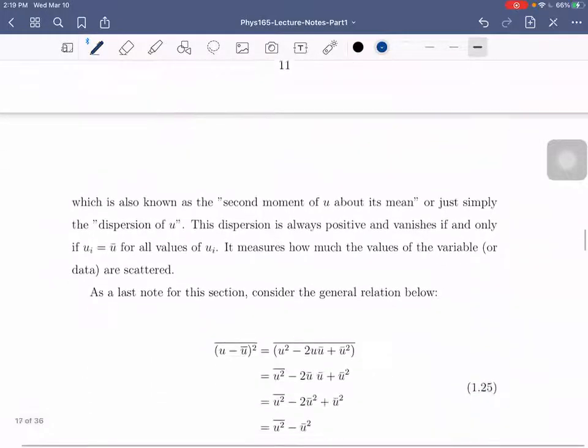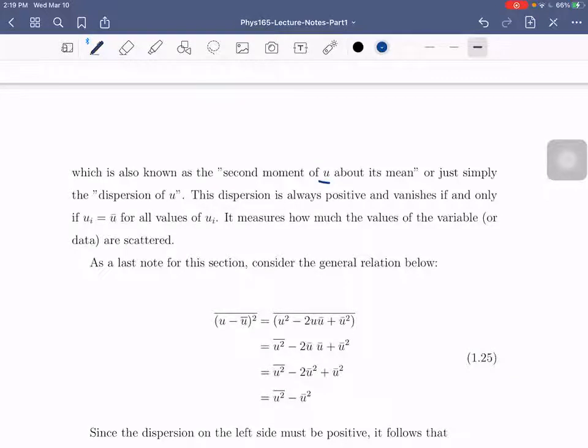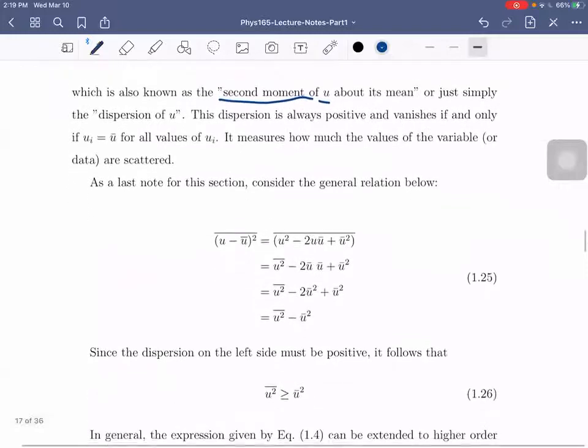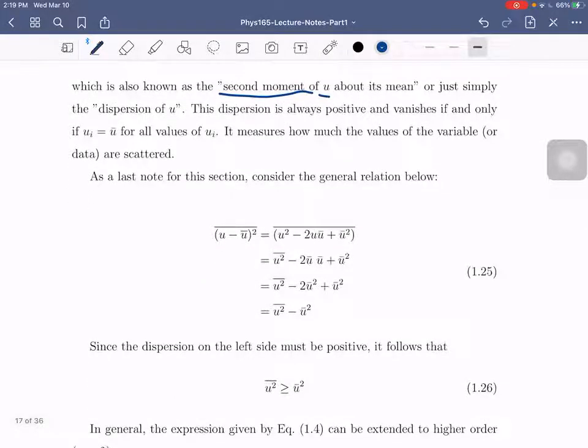Okay, so this is called the second moment of u. Second moment meaning dahil naka-square. This could go on to higher order din naman, like 3 or 4, etc. Okay, so simply pwede na siya tawaging dispersion of u, kung gaano ka-spread yung distribution function. Similar way, kung gaano ka-spread ang wave function, di ba, sa QM. Okay, so sabi dito, the dispersion is always positive and vanishes if and only if lahat ng value mo ay equal sa average. Ganun lang siya. So it measures how much values of the variable are scattered.